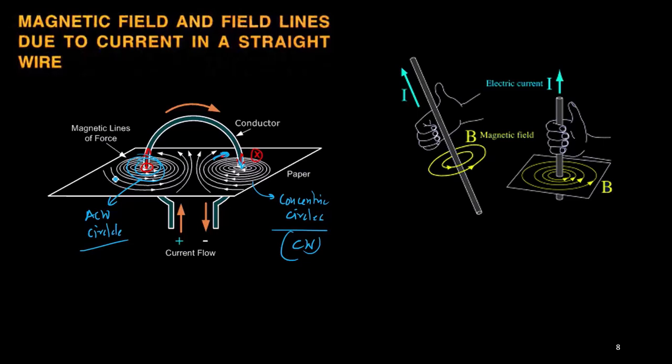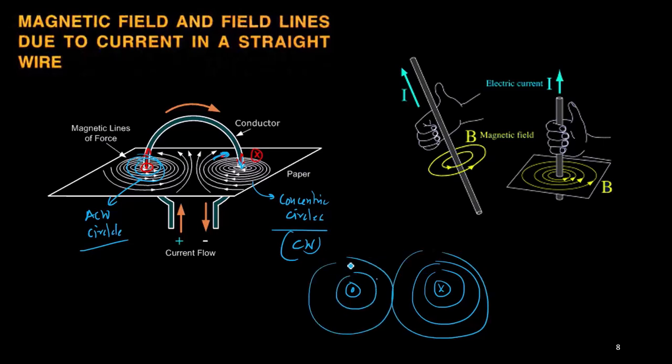But there is one important point, that these are two different rotations. Let us say this is a cross point and this is a dot point. Along the cross point, you can see different circles, and along the dot point, there are different circles. But there cannot be any kind of intersection.